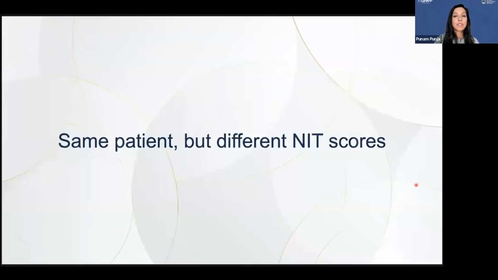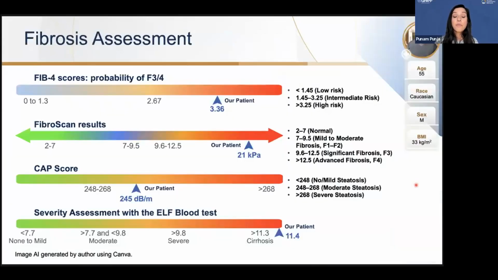But now his non-invasive test scores have come back different. His FIB4 came back at 3.36, suggesting this patient is at high risk of having advanced fibrosis. His FibroScan came back at 21 kilopascal, suggesting this patient may have cirrhosis.